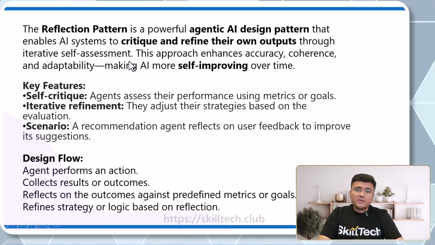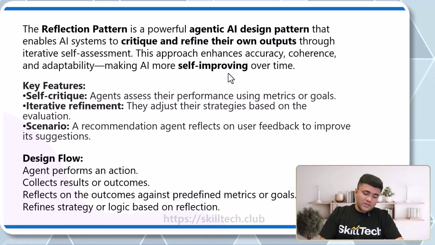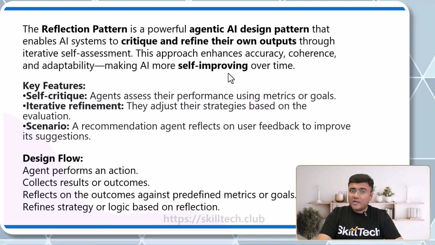Basically, in this case, it's always going to give you an initial answer first, and then based on the self-assessment, it's going to improvise on that. In this approach, it's going to enhance accuracy, coherence, and adaptability, making AI more self-improving over time. Same as human beings: when we do certain things the first time, we are not that accurate, we are not that perfect. But over a period of time, when we do the same thing again, we improvise. The same concept is available in this reflection pattern.